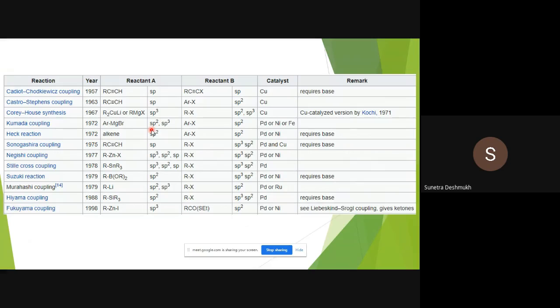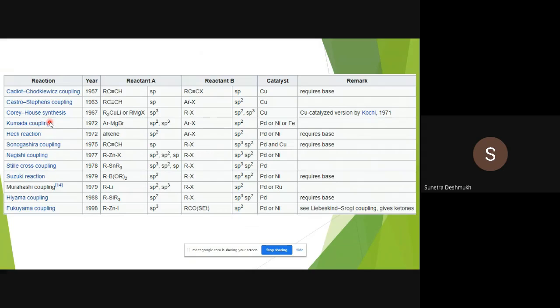But what are the reactants? Okay, all these involve the same type of catalyst. So I have listed here the year each reaction was invented, and the reactants we can use, reactant A and reactant B, with the hybridization of that carbon atom. So here we can say sp coupling reaction we do, here sp2 coupling reaction we can do. Catalyst, what catalyst we can use, I have listed over here, which catalyst we use for which named reaction.